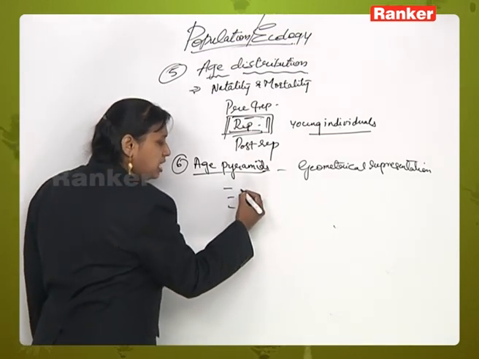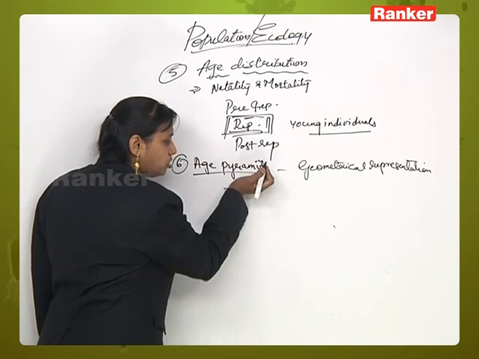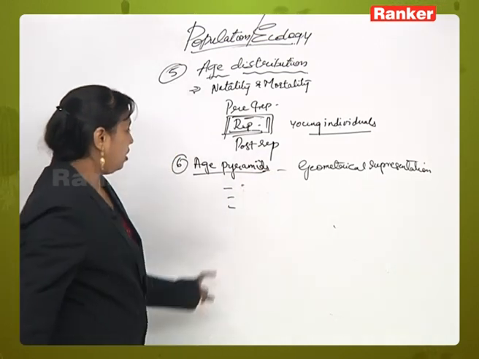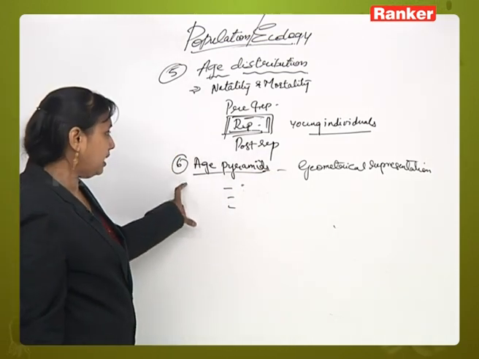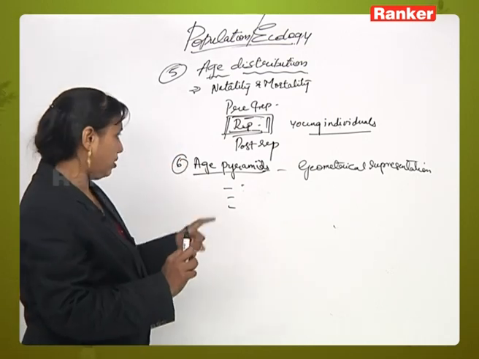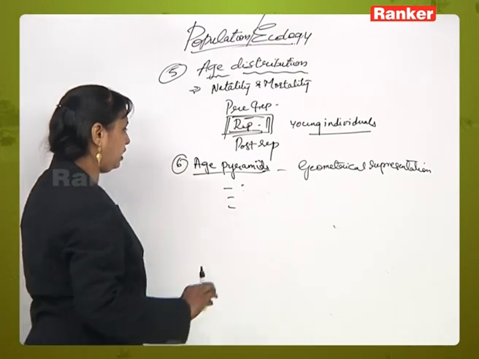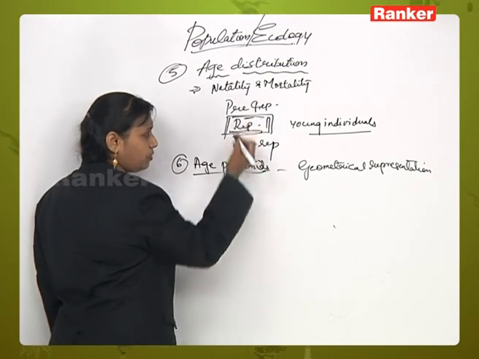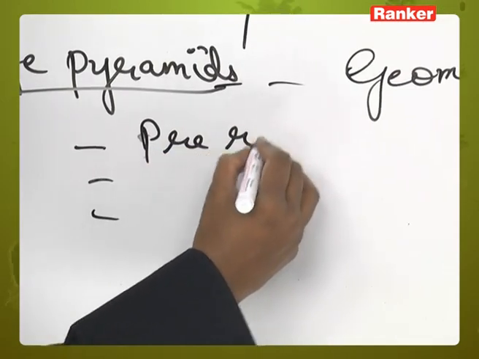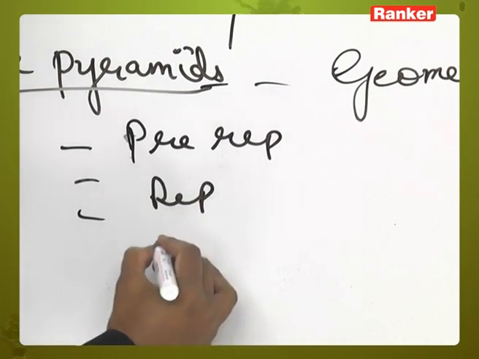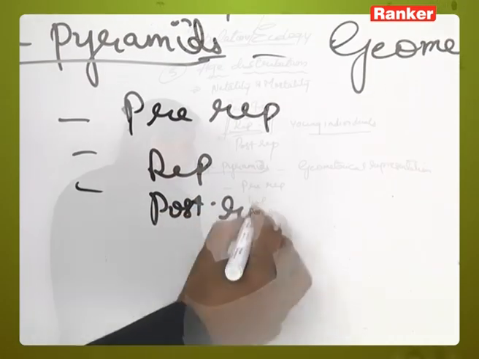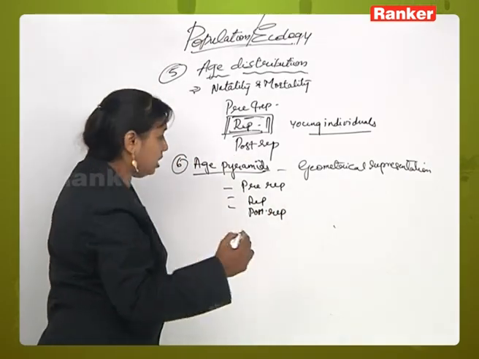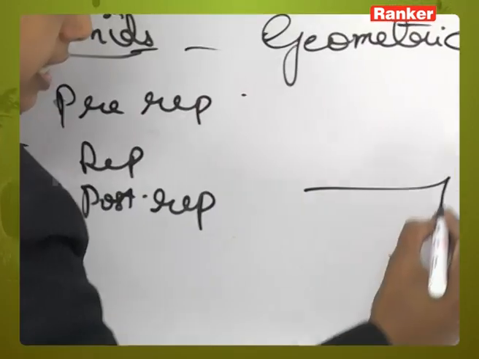In age pyramids also, when we are taking a geometrical representation of an age pyramid, we will take into consideration 3 criteria as we have discussed earlier, that is pre-reproductive phase, reproductive phase and post-reproductive phase. Okay. Now when we are drawing a pyramid, the pre-reproductive phase will be considered at the base.